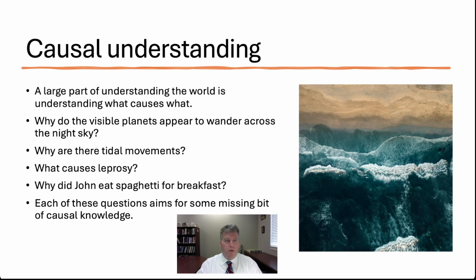Another very basic why question is, why are there tidal movements? Plato reportedly believed that the tides were caused by water flowing in and out of undersea caverns. Aristotle is thought to have believed that the tides were caused by winds driven by the sun's heat, and he rejected the theory that the moon caused the tides. Interestingly, classical Greeks knew of the relationship between the tides and the moon, but didn't understand what the cause was.